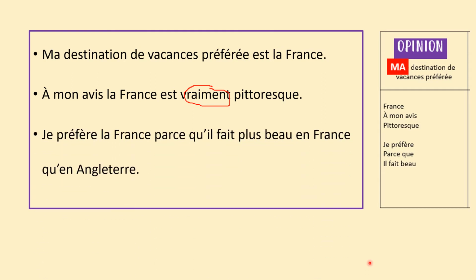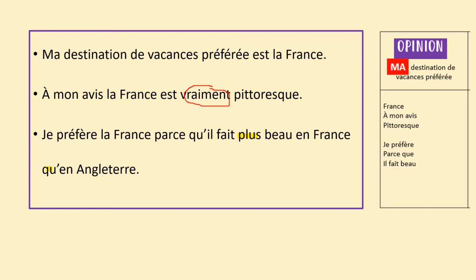And then I said, could you do a comparison? Now, I'd already made my notes. I prefer France because it's beautiful, the weather is good. Je préfère la France parce qu'il fait beau. But here, I've been able to make a comparison. Il fait plus beau en France qu'en Angleterre. So I've just said I prefer France because the weather is more beautiful in France than England.